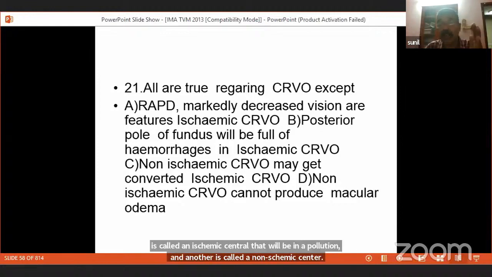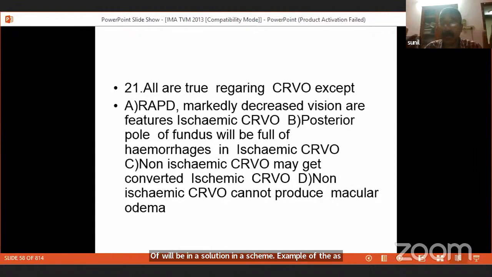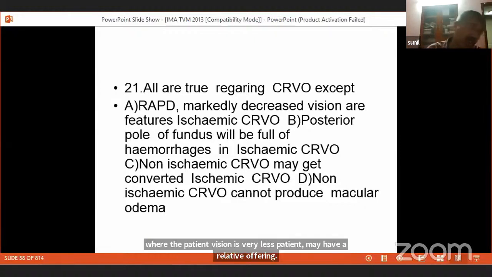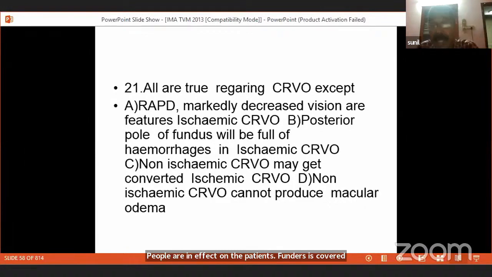In ischemic central retinal vein occlusion, as the word sounds, it must be more severe, where the patient's vision will be very less, less than 6/60. Patient may have a relative afferent pupillary defect, so vision is less, and the fundus is covered with hemorrhages, and this appearance of the fundus is called the tomato ketchup appearance or a thunderstorm appearance. So this is a more severe form. Ischemic CRVO is the most severe form of CRVO, where the patient's vision is very less. Patient may have a relative afferent pupillary defect, and the patient's fundus is covered with hemorrhages, which is called a tomato ketchup or a thunderstorm appearance.